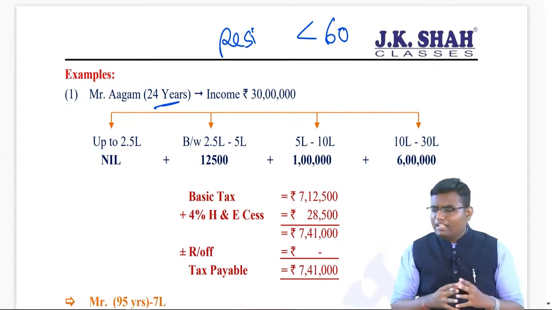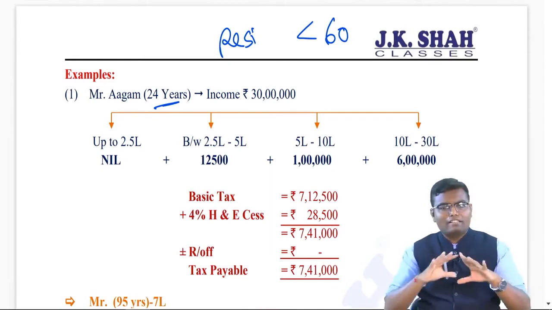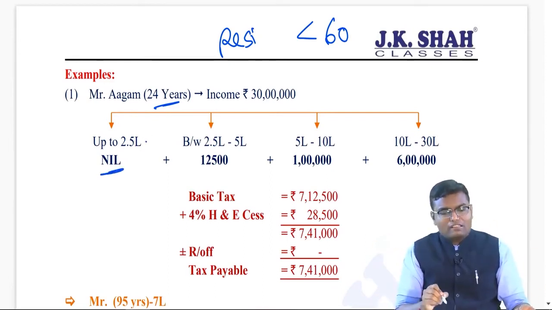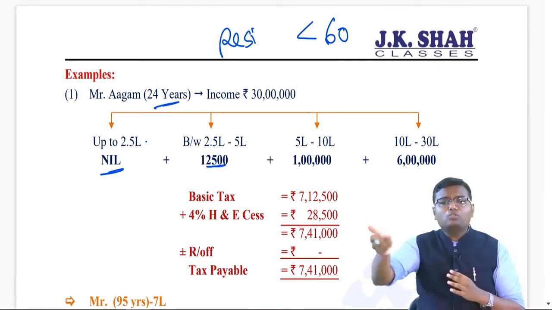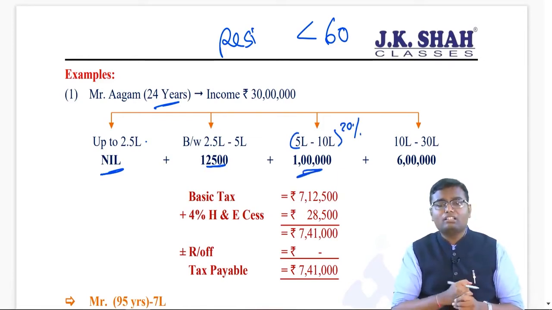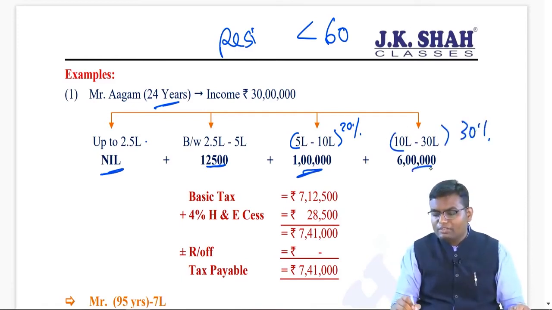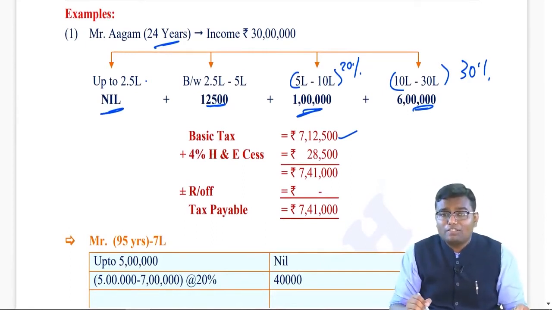See, if the tax payable is there in your examination, you can prepare in a table format also, you can prepare in a chart format also, that is totally okay. Up to 2,50,000, 0. 2,50,000 to 5 lakh, I have to apply 5%, which will be 12,500. The difference multiplied by 5%. Then 5 lakh to 10 lakh, the rate will be 20%. The difference is 5 lakh, multiplied by 20%, that will be 1 lakh. Above 10 lakh, how much income is there? 20 lakh. 10 lakh to 30 lakh, that will be what? 20 lakh. On that I have to apply how much? 30%, that will be rupees 6 lakh. Do the total of all, the basic tax will be 7 lakh 12,500. On that compulsorily you have to add 4% health and education cess.